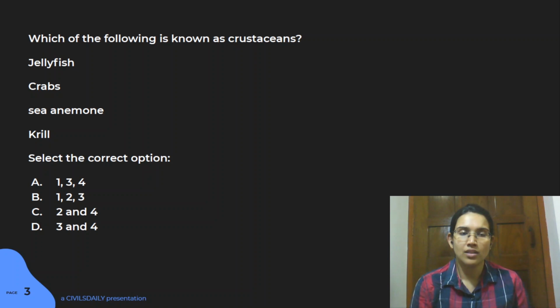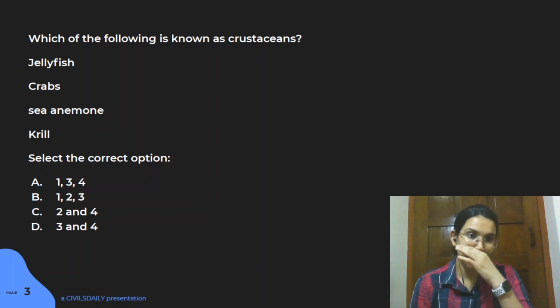So crabs is actually in this particular taxon, you have large diversity of arthropods, right? And a lot of animals which have shells are actually part of this particular group.